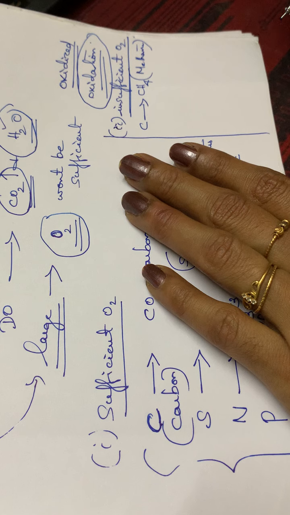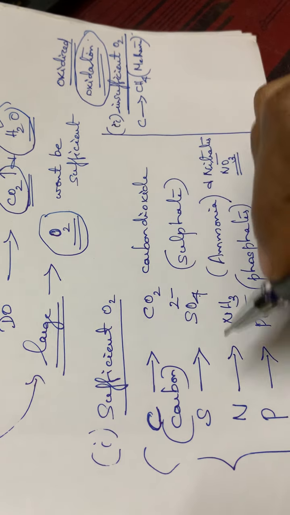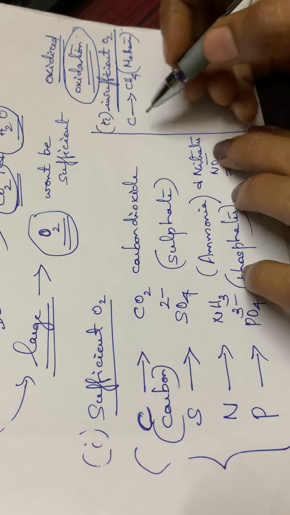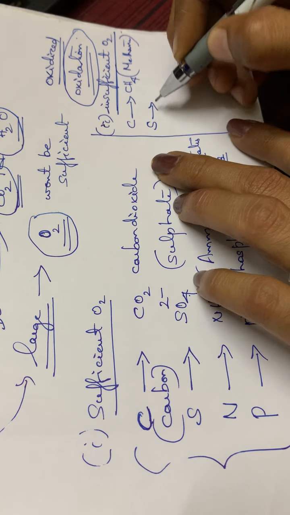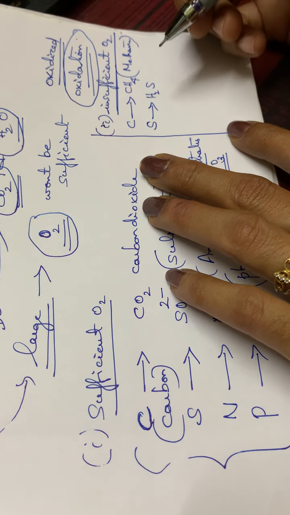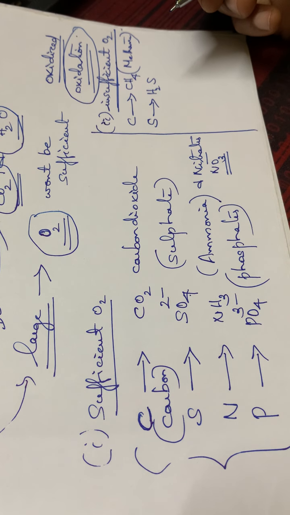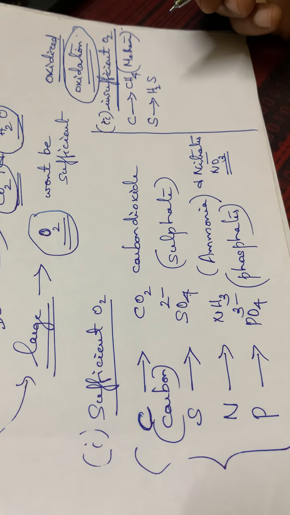Carbon will be converting to methane. Then the next one, sulfur. Here it is converted to sulfate if sufficient oxygen is there. But here sulfur will be converted to hydrogen sulfide, H2S. Sometimes you all know the smell of hydrogen sulfide that is coming from our lab.